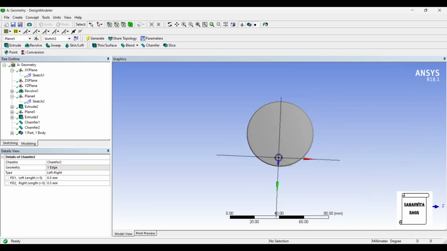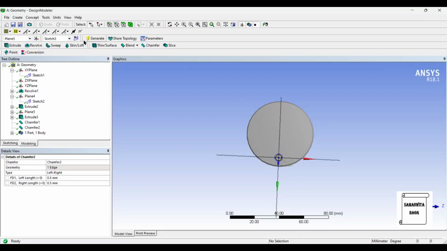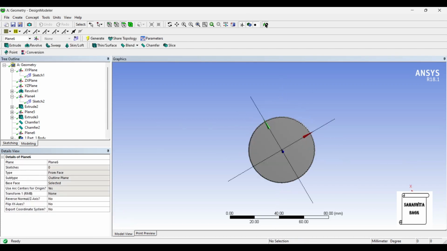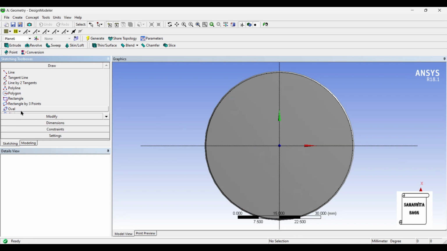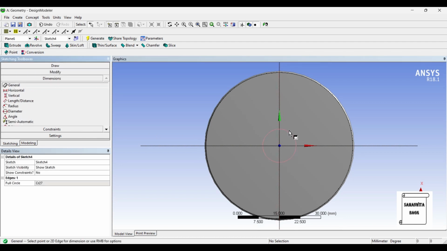On this face, I want to create a circle like this. So I'll again select this face, new plane, generate. I'll go to sketching and choose circle. I will give it dimension of 6.4 mm.